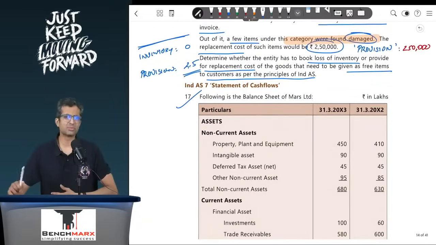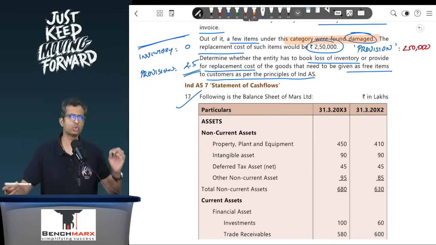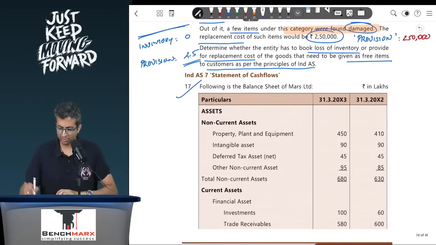Okay, next is question number 17. It's a very standard and easy question on cash flow statement, except for 2 adjustments which can make it a little tricky, but other than that it is fairly easy. So you have the balance sheet on 31st March 23 and 31st March 22. Everything is given in lakhs.